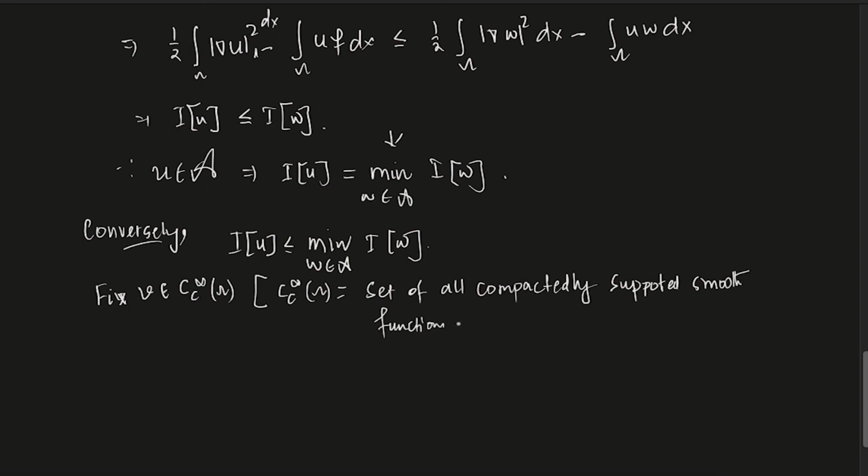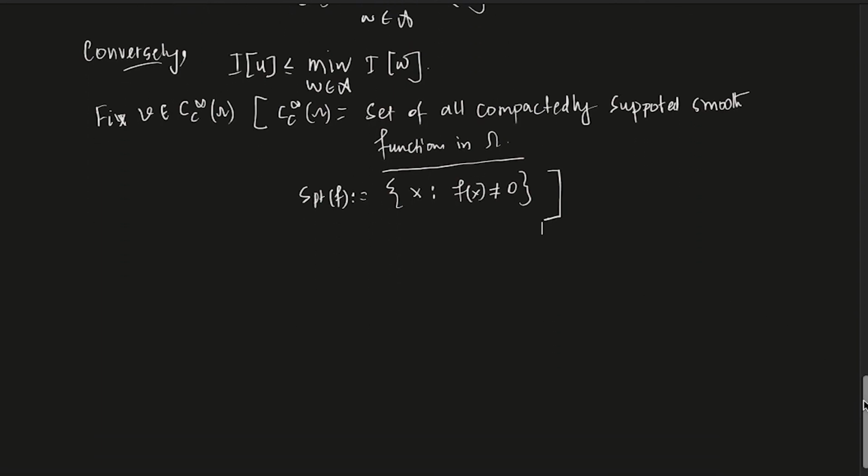Smooth functions in omega. Compactly supported means the support of a function is the closure of the set of all x such that f of x is not zero. If this set is contained in omega, then we say the function has a compact support in omega.